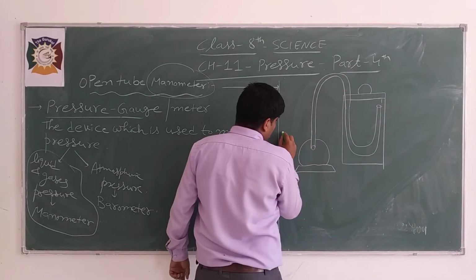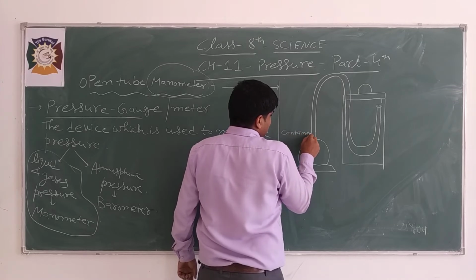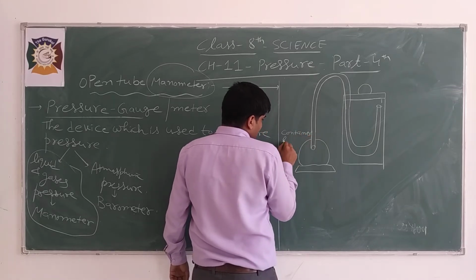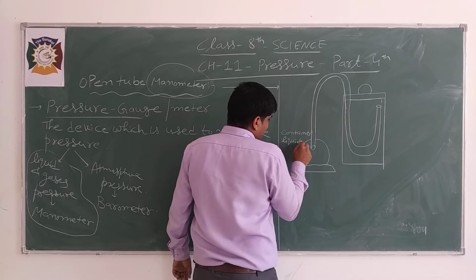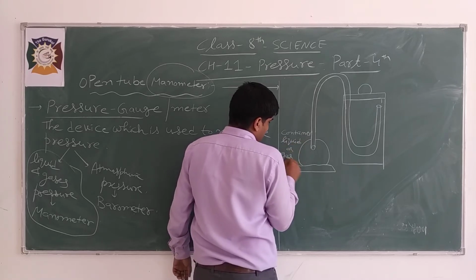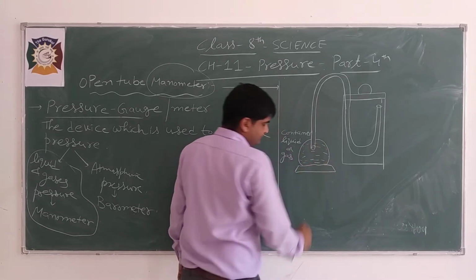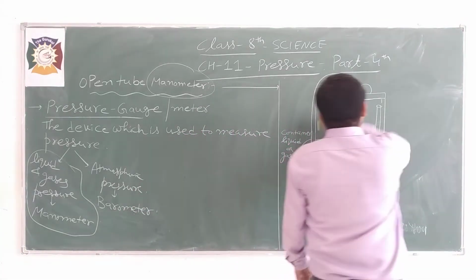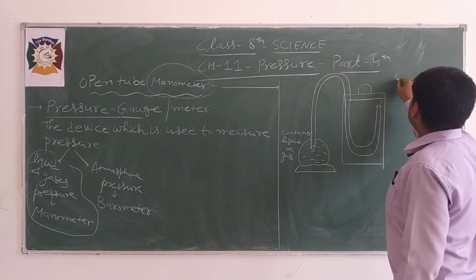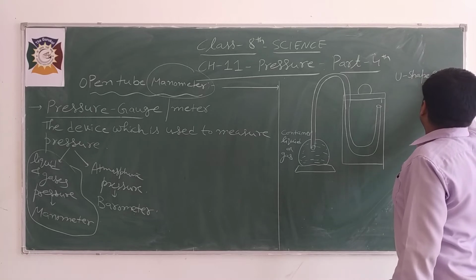This is the container containing liquid, or you can say gas. This is the glass tube having U-shape.